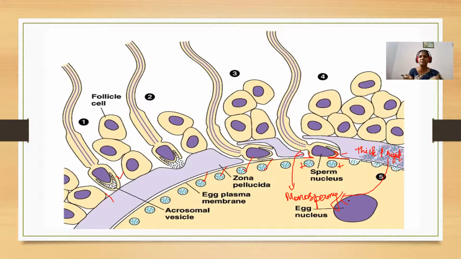In some cases, very few cases, there will be some changes in the entry. Sometimes two sperms enter the secondary oocyte, which leads to the formation of twins and so on. But this is the normal process of acrosomal reaction, depolarization of plasma membrane, and the cortical reaction, which facilitate the entry of the sperm into the oocyte.